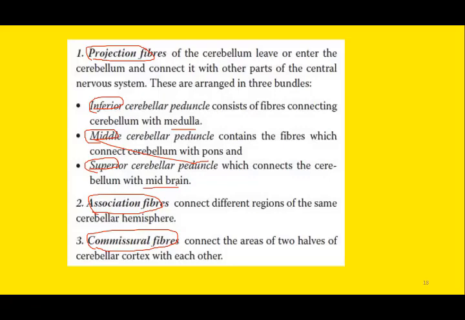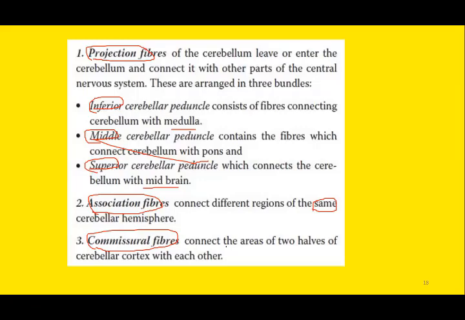And the second category is association fibers. Association fibers connect different regions of the same cerebellar hemisphere. And the third type is commissural fibers, which connect the two cerebellar hemispheres with each other. So the right cerebellar hemisphere is connected with the left cerebellar hemisphere with the help of these commissural fibers.